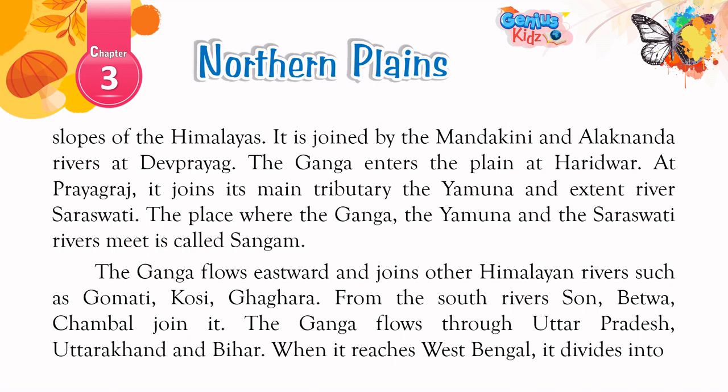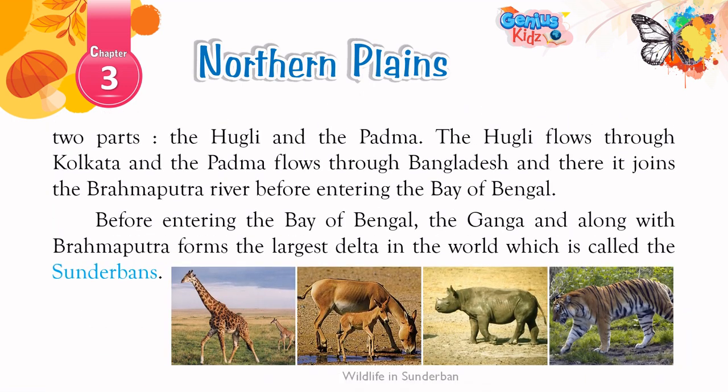The Ganga flows eastward and joins other Himalayan rivers such as Gomti, Kosi and Ghagra. From the south, rivers Son, Betwa and Chambal join it. The Ganga flows through Uttar Pradesh, Uttarakhand and Bihar. When it reaches West Bengal, it divides into two parts, the Hooghly and the Padma.